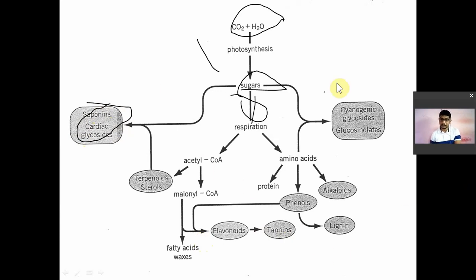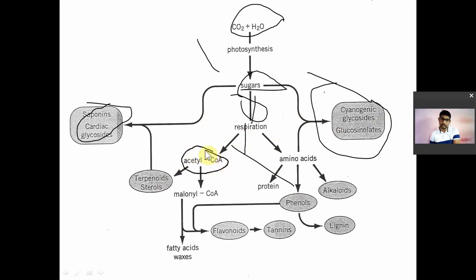Then again, sugars are also utilized for these synergetic type of glycosides and all types of glycosides. Then after respiration, sugar is utilized for energy purposes, and after metabolism of sugar, मेटाबॉलिज्म होने के बाद शुगर का क्या बनता है आपको मालूम है. सो ग्लाइकोलाइसिस इज देयर, यू विल गेट एसिटिल कोए. सो व्हाटएवर मेटाबॉलिज्म ऑफ शुगर टेक्स प्लेस इन द प्लांट एज वेल एज animals. So after the metabolism of sugar by glycolysis, you are getting acetyl CoA molecule.